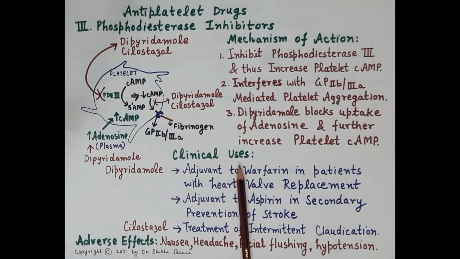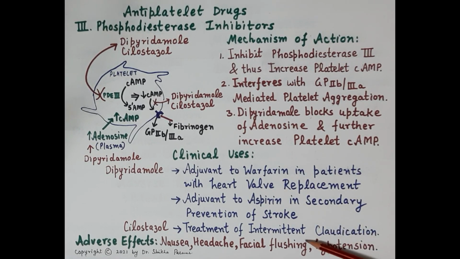Now, when we talk about the clinical uses, dipyridamole alone is not clinically useful, but dipyridamole along with warfarin decreases the risk of thromboembolism in patients with heart valve replacement. Dipyridamole is also beneficial as an adjuvant to aspirin in secondary prevention of stroke.